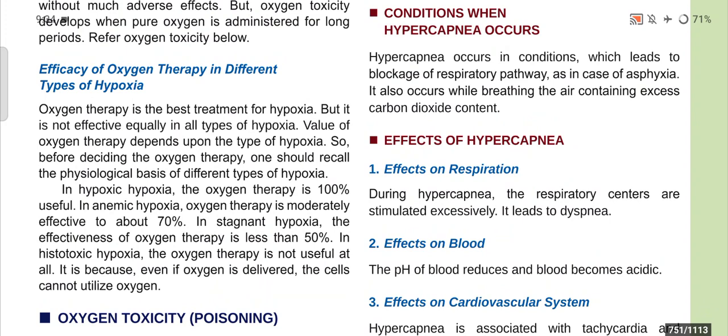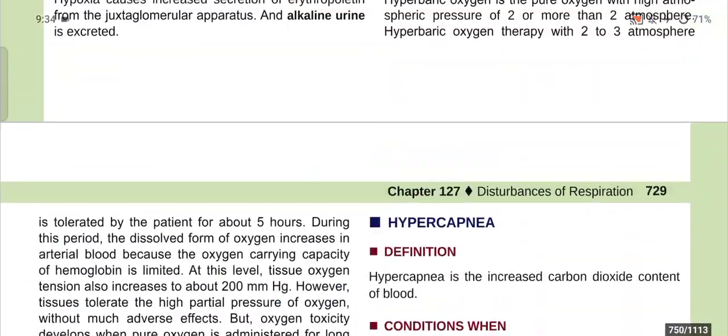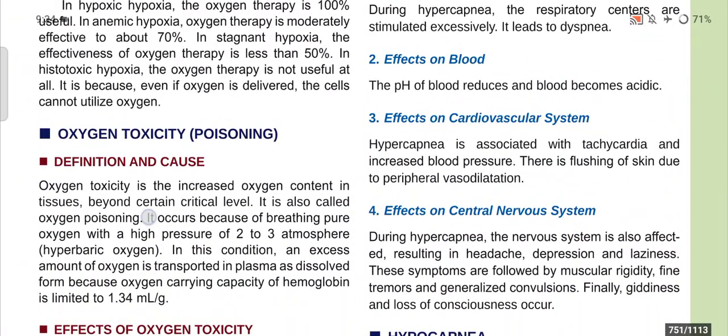In hypoxic hypoxia, oxygen therapy is 100% useful. In anemic hypoxia, oxygen therapy is moderately effective, about 70%. In stagnant hypoxia, its effectiveness is less than 50%, and in histotoxic hypoxia, oxygen therapy is not useful at all. It is because even if oxygen is delivered, the cells cannot utilize the oxygen.